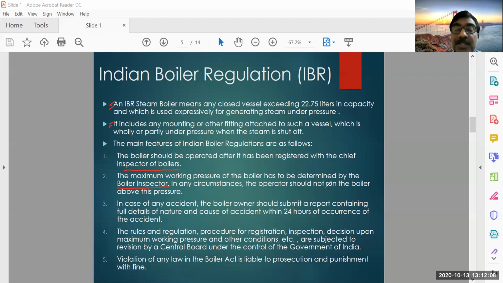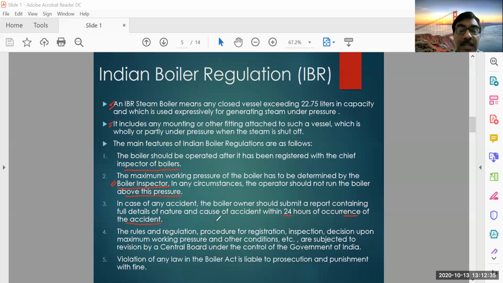In any circumstances, the operator should not run the boiler above this pressure. This is the important thing. Whatever pressure is determined by the boiler inspector, the boiler has to be operated under this pressure only, within this pressure limit only. In case of any accident, the boiler owner should submit a report containing full details and nature of cause of accident within 24 hours of occurrence of the accident.